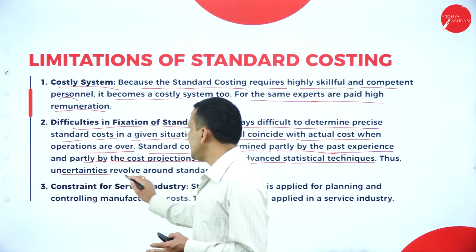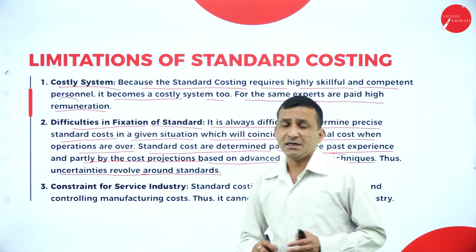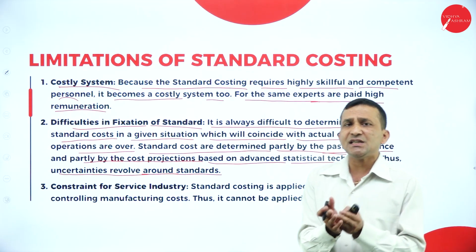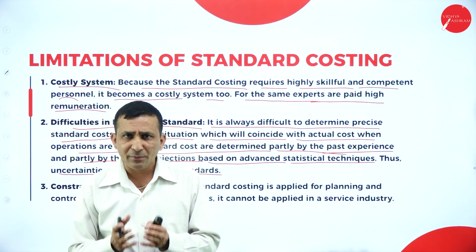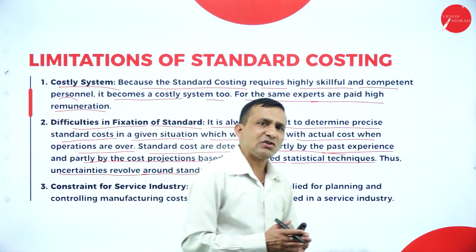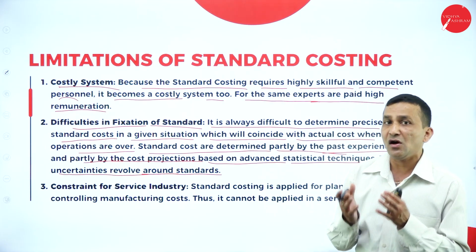Thus uncertainty revolves around the standard. So statistical tools are implemented, and most companies try to take a proper decision. Here we are talking about assumption or hypothesis.